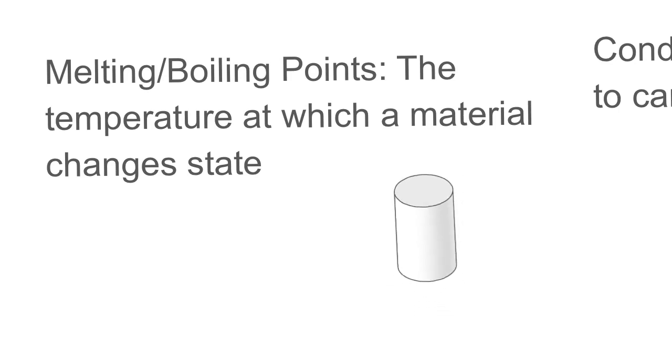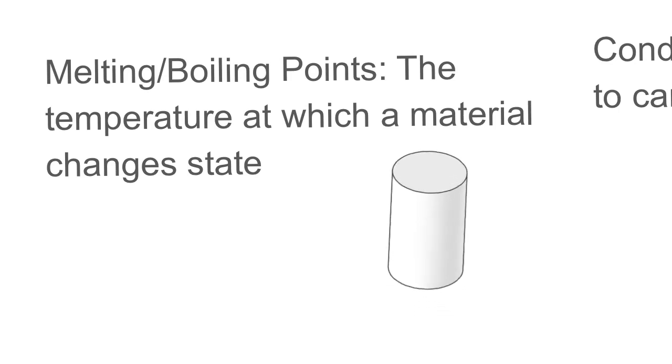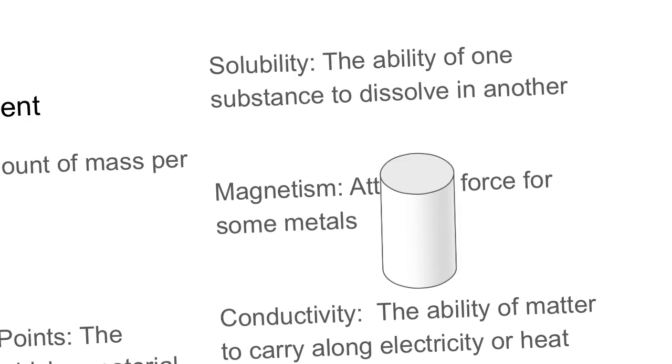And so what we could do is try to melt down this cylinder and see what temperature this thing is going to melt at. And we'd be able to go and find a table of substances and figure out what their melting points were. You know, maybe copper melts at this temperature, and that's what our substance melts at. So now we know that it's probably copper, or it could be at iron's melting point, or it could be at gold's melting point. But the melting and boiling point is going to be specific for those types of substances and help us to identify that object.